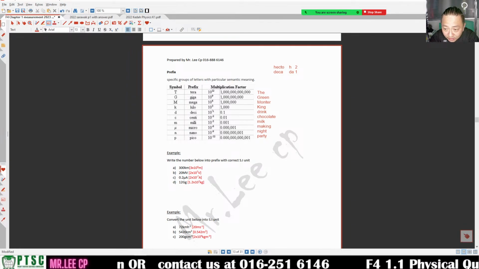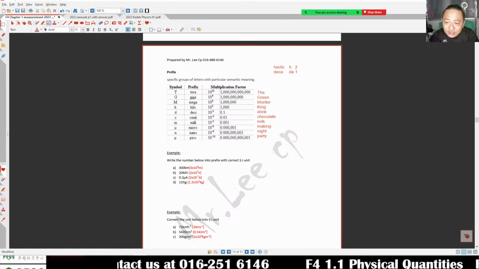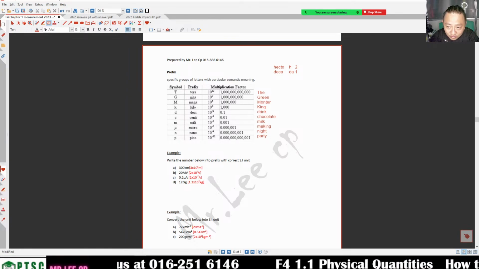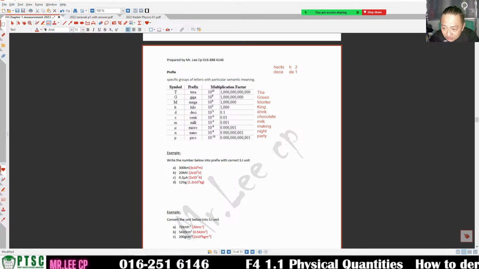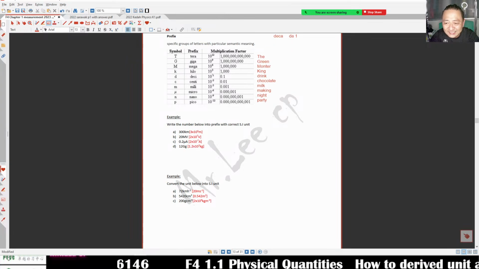Add in where? Add in after kilo, then 1, 2. 0 means don't have. Negative 1 and negative 2, you can put in here. But if you don't want this one, good enough already. So we are going to see some easy examples from here.